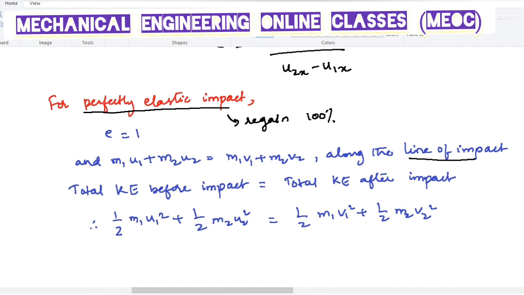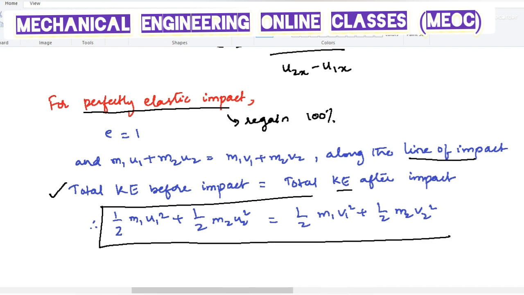Therefore, m1 u1 plus m2 u2 will be equal to m1 v1 plus m2 v2. And the total kinetic energy before the impact is equal to total kinetic energy after the impact. Therefore, I can write half m1 u1 square plus half m2 u2 square is equal to half m1 v1 square plus half m2 v2 square.